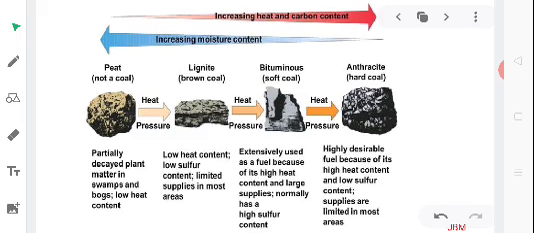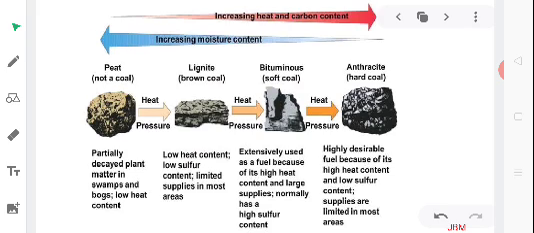So you can get some idea regarding the transformation that is taking place right from peat to anthracite. You can see in peat, it is not a coal, to lignite which is brown coal, to bituminous which is soft coal, and finally to anthracite, that is hard coal. Peat is partially decayed plant matter in swamps and bogs, low heat content. Lignite has low heat content, low sulfur content, limited supplies in most areas.